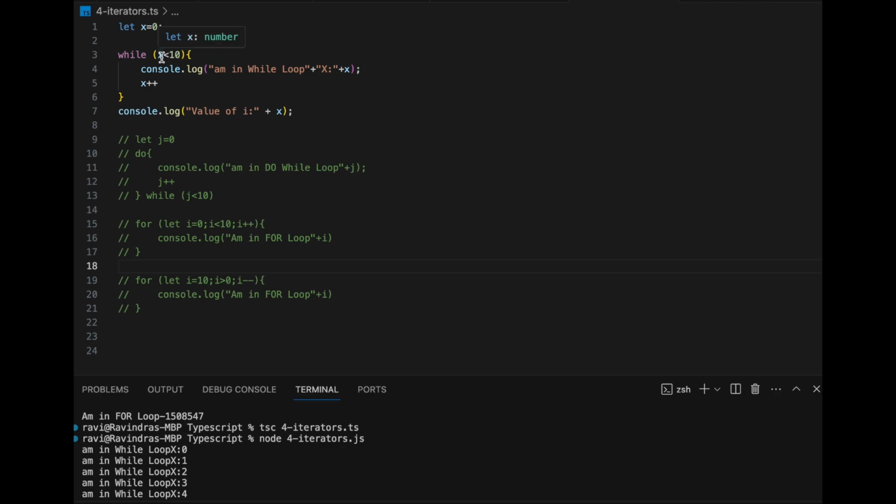Okay. Now let's see, x is less than 10 is the condition. Once x is 0, it printed the first value and then it incremented the value. x plus plus is like 0 plus 1, right? So you should read x plus plus as x is equal to x plus 1. That means by the time the controller comes to the 5th line, before executing this, x value is 0. 0 plus 1 is 1, right? Once it executes, by the time it comes to the 6th line, the value of x is 1. Next loop it comes in.